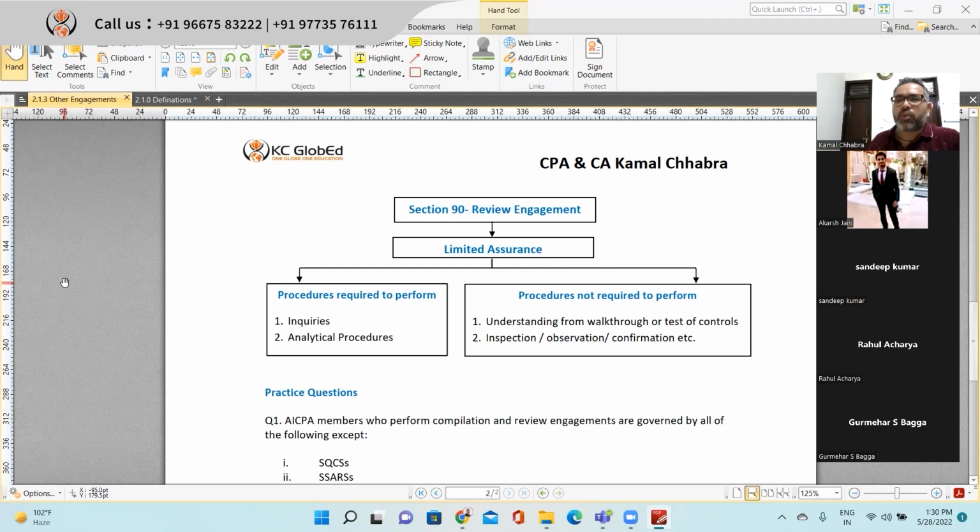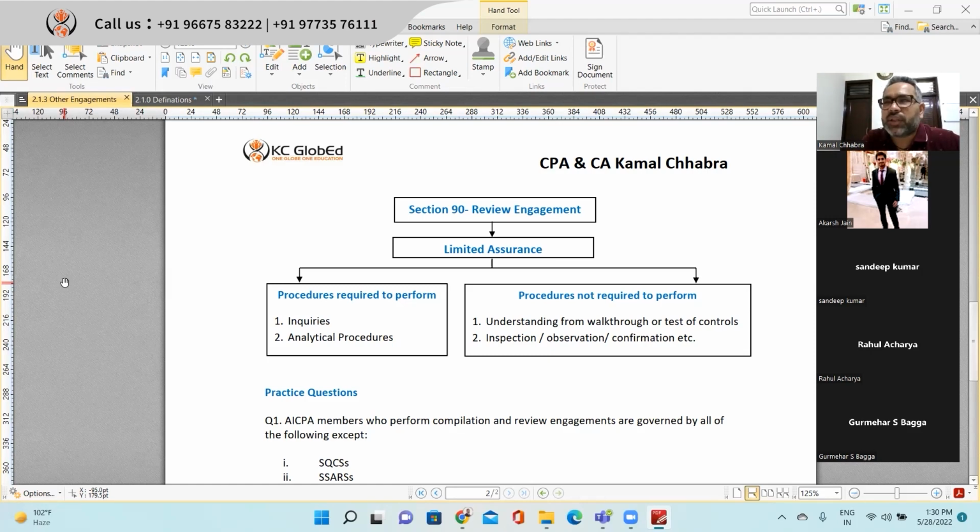So once you perform all those analytical procedures, there are certain questions that come up, right? Like abnormal variation, or the variation which is not in line with your expectation, or which is more material to the financial statement, right? For those variations, you do the inquiry procedure with the management.